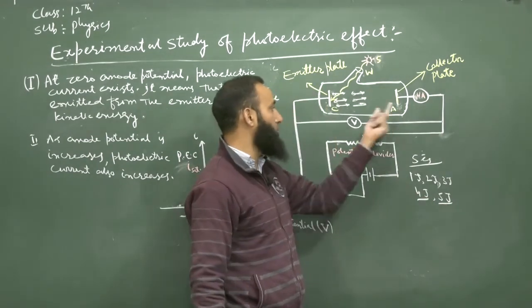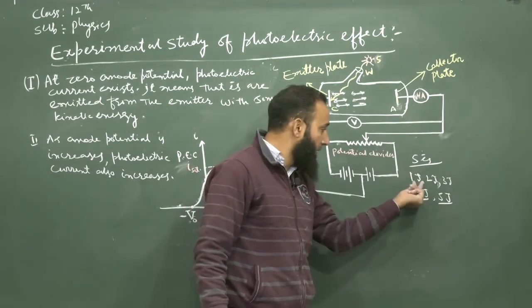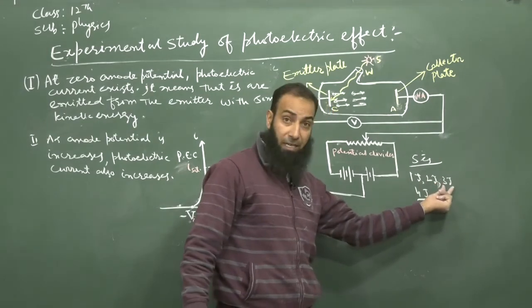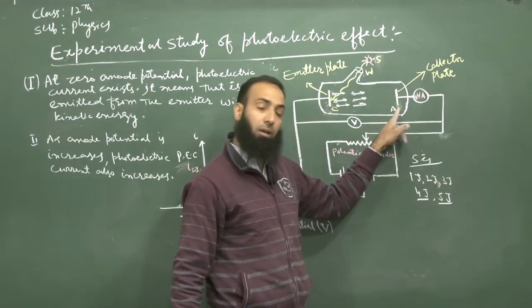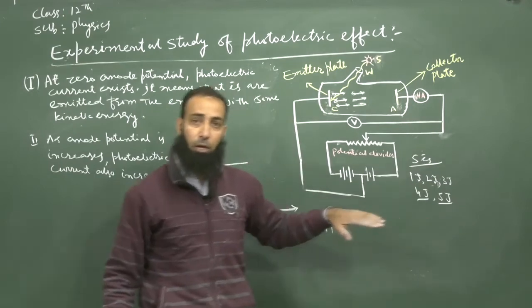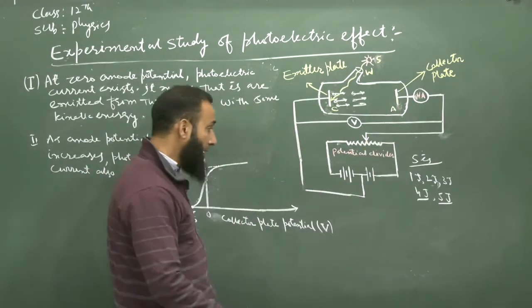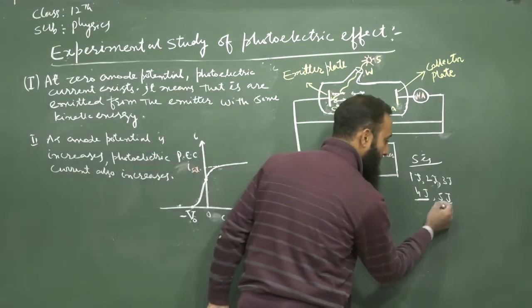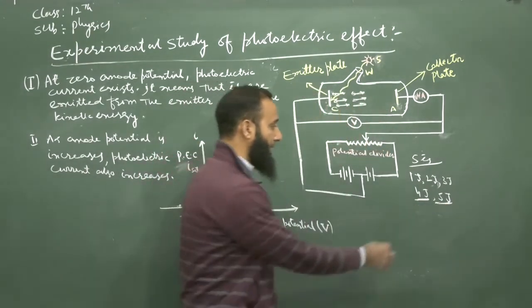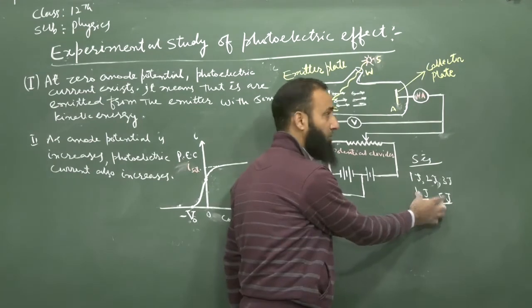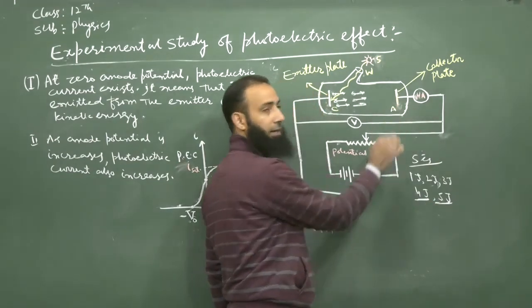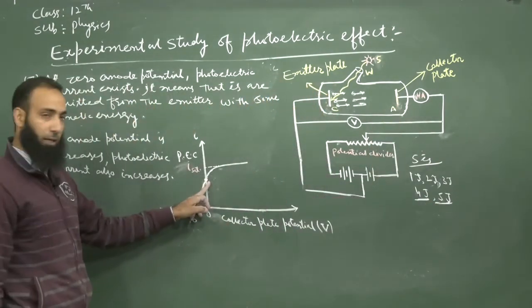But these electrons don't have sufficient kinetic energy to reach plate A. So only these two types of electrons are reaching. That way, at that time we can say only 2 electrons in 1 second are reaching plate A when the potential is 0.